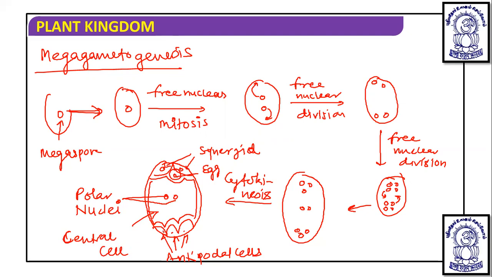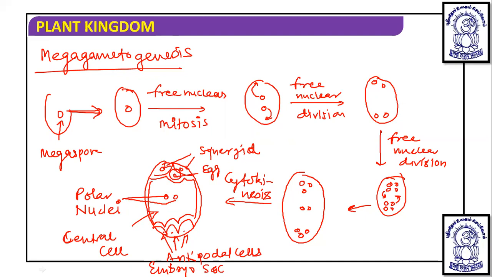Okay, so this embryo sac is produced. This is nothing but an embryo sac or female gametophyte. In this embryo sac, you will see a total of two synergids, one egg, and one central cell, so total 1, 2, 3, 4, 5, 6, 7 cells are there.